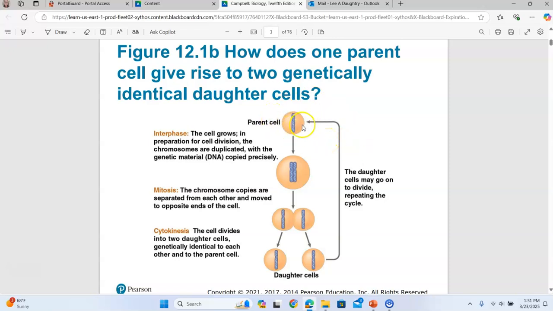So as that first cell divides, when it divides into 2, that process is mitosis. When those 2 divide and divide and divide, until you have the trillions of cells that form the human body, that process of division is called mitosis.